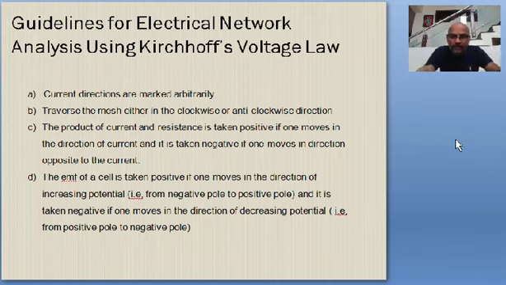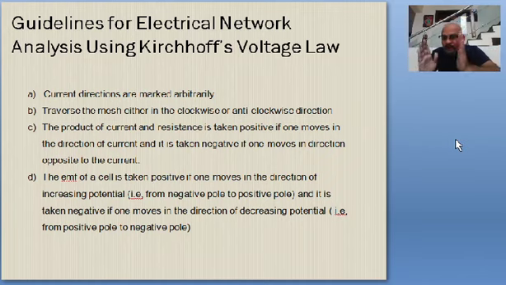Say for example, you are moving in this direction and current is flowing in the opposite direction, then in that case the IR product is taken with negative sign. Hope it is clear. It will be more clear when we look at the example.